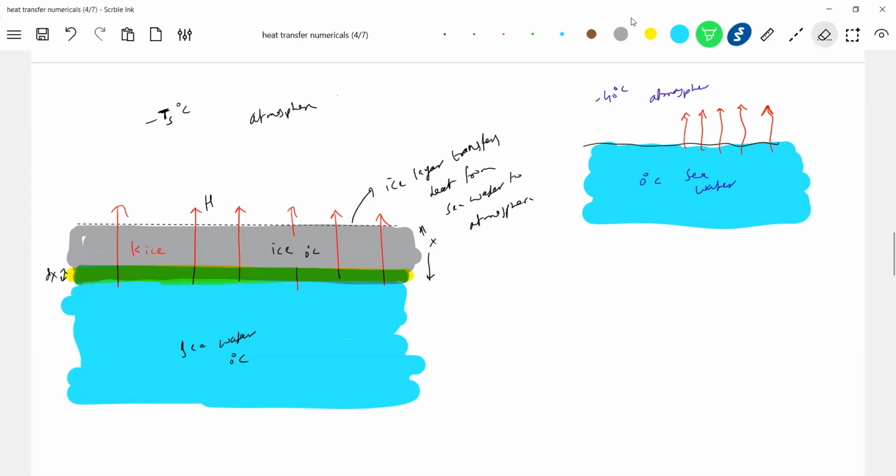Now you see that one. So when a layer of ice of thickness dx forms from seawater, what will happen? Well, it freezes. Some amount of heat will be released, and that heat will be transferred by the ice which is already formed. But initially, it happens from here.